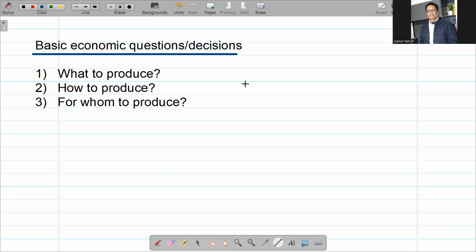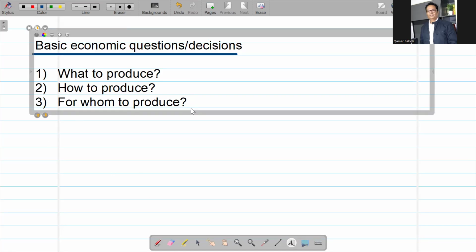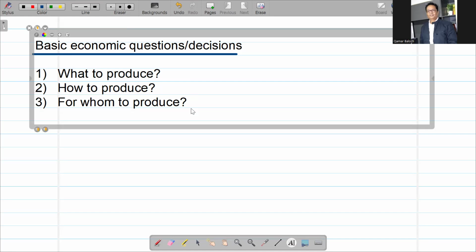Okay, so basic economic questions, or basic economic decisions, is the topic for today. Let's have a look at the basic idea of these questions or decisions and how they are taken in different types of economies, including free market economy, planned and mixed economy. Free market economy is a type of economy in which resources are allocated by private individuals and companies, while planned economy is the type of economy in which resources are allocated by the government, and mixed economy is a mixture of both. Got it?